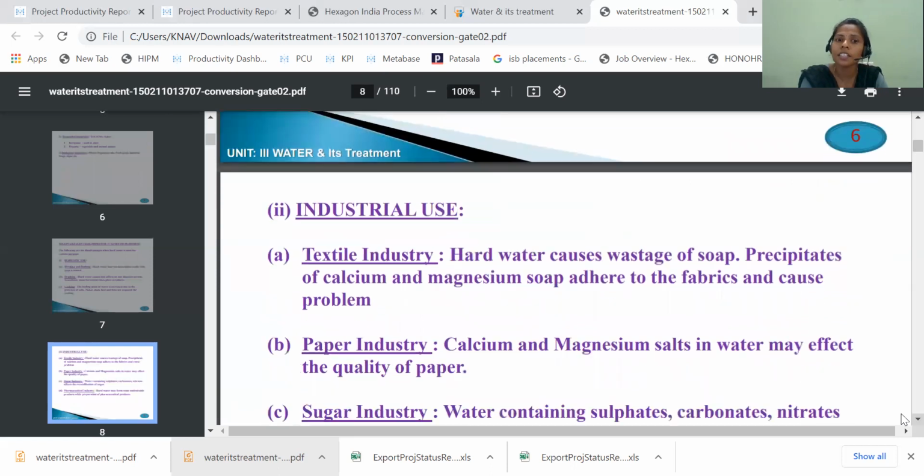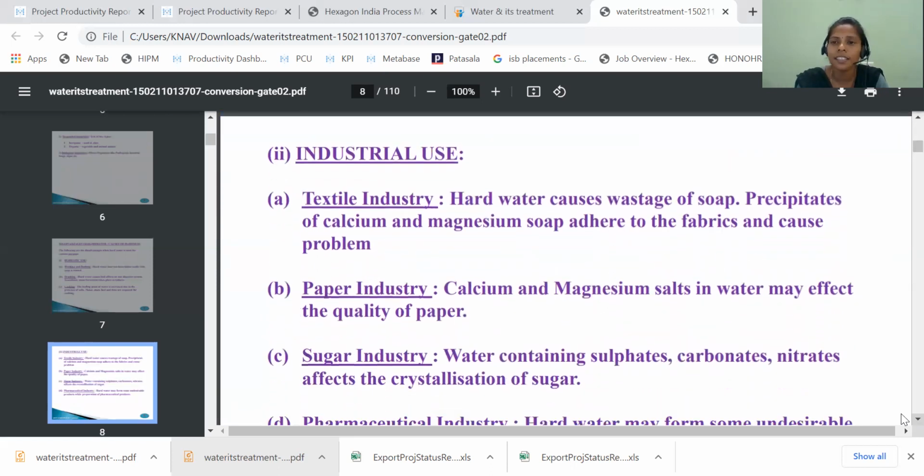The next one is the industrial use. One is the textile industry. Hard water causes wastage of soap. Precipitates of calcium and magnesium soap adhere to the fabrics and cause problems. When you use hard water, the soap will stick on the clothes, and the quality of the product, the quality of the cloth, will be decreasing. That is in the textile industry.